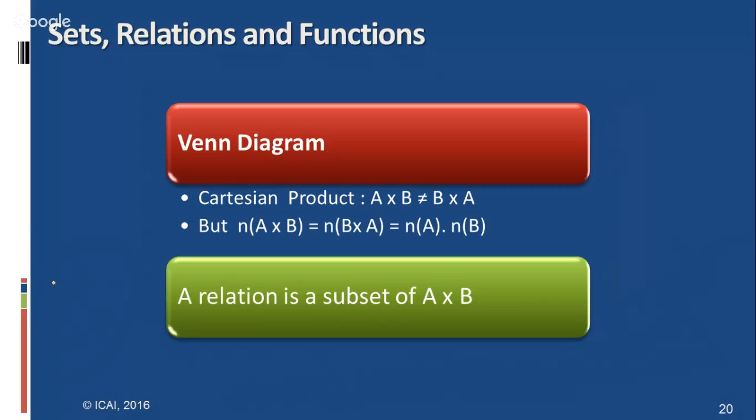And coming to relations, this is based on functions and relations, using set theory only. If A and B are sets, we have Cartesian products, and n of A cross B equals n of B cross A, which equals n of A into n of B. A relation is a subset of A cross B. In that, the types of relations are also mentioned in the study material, and the types of relations are also very important.